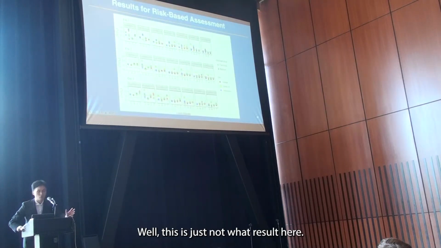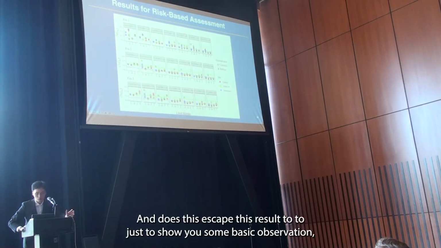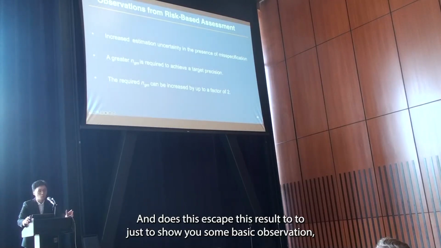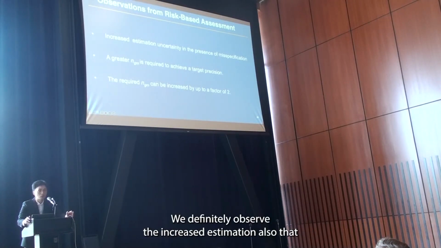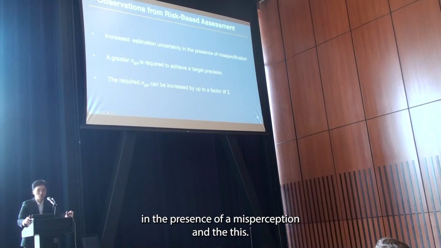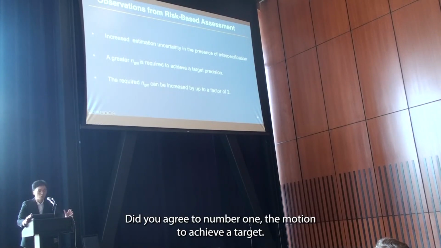So this is our result here. I will skip the details. To show you some basic observations from the result, we definitely observe increased estimation uncertainty in the presence of misspecification, and this leads to a greater number of ground motions needed to achieve a target.